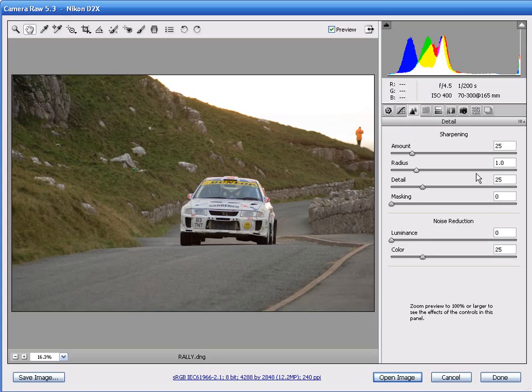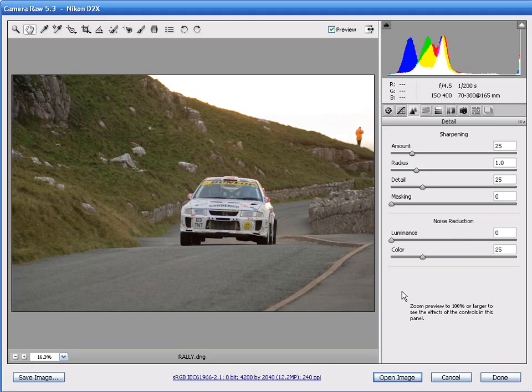We can see that Camera Raw automatically applies a little sharpening to all of our RAW files with these default settings. The amount is set to 25, the radius is set to 1.0, the detail is set to 25, and the masking is set to 0. Under the noise reduction heading, luminance is set to 0 and colour is set to 25.